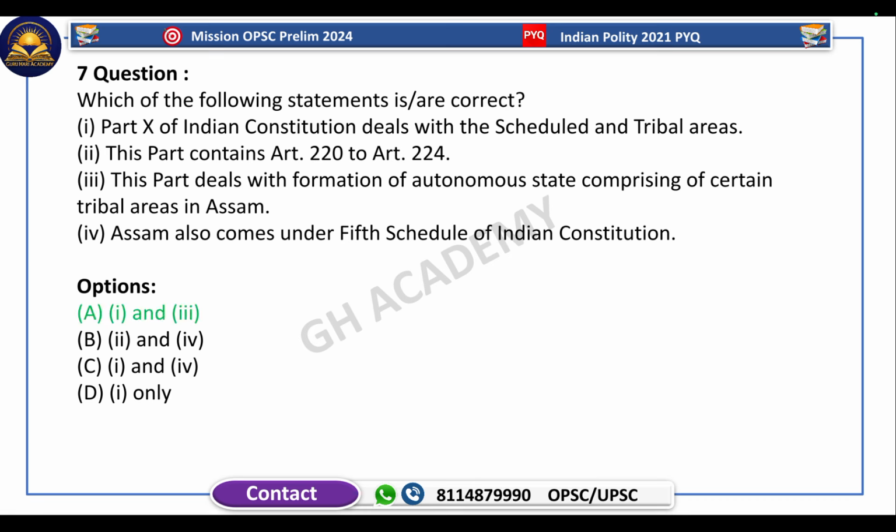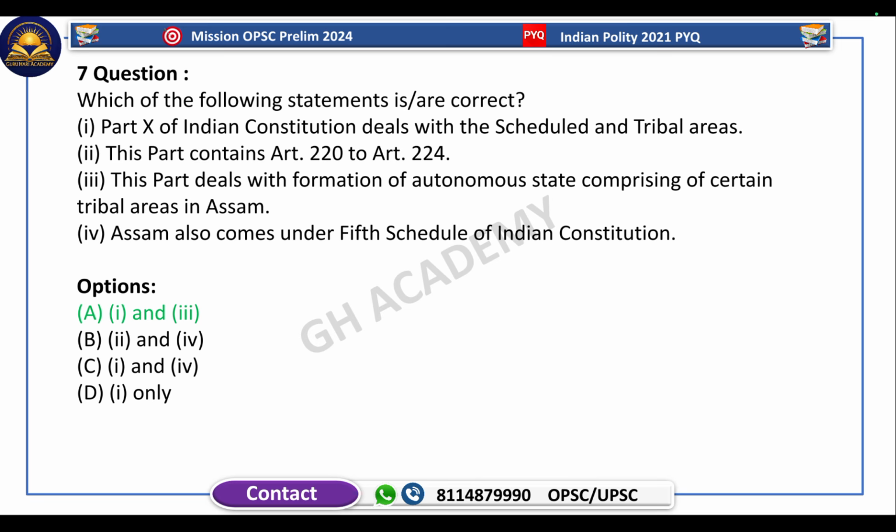Which of the following statements are correct? First, Part 10 of the Indian Constitution deals with the scheduled and tribal areas. Second, this part contains Article 220 to Article 224. Third, this part deals with the formation of an autonomous state comprising certain tribal areas in Assam. Fourth, Assam also comes under the 5th Schedule of the Indian Constitution. So only 1 and 3 are correct, as you can see on the screen. Part 10 of the Constitution deals with the scheduled and tribal areas.